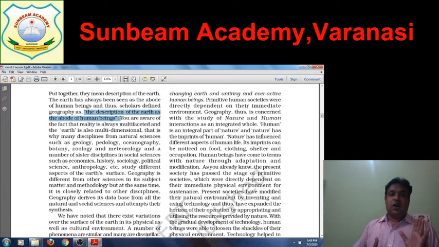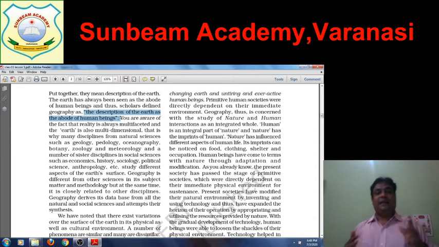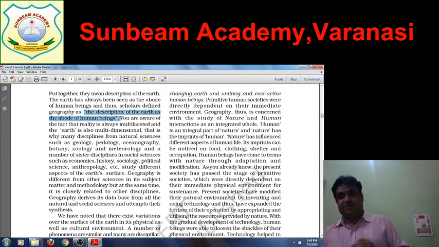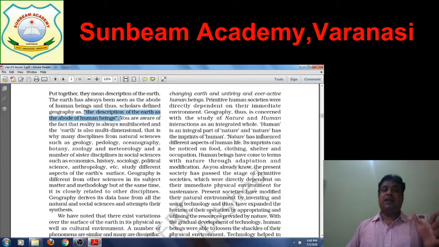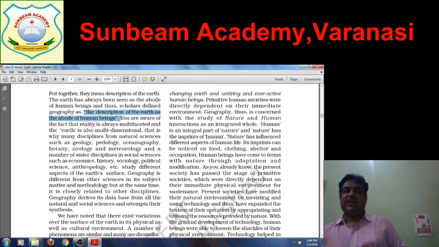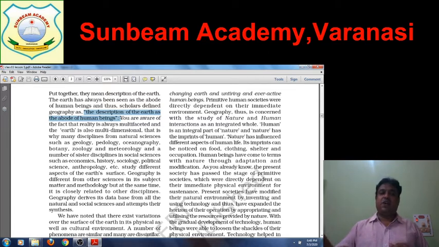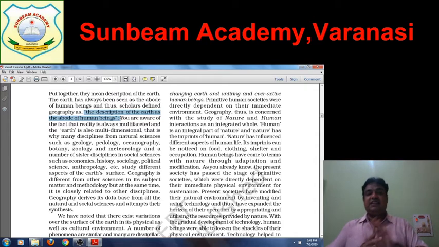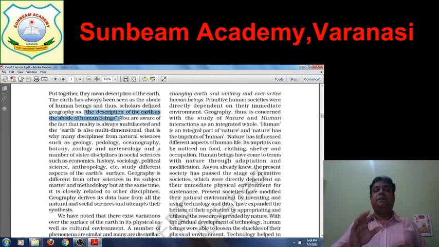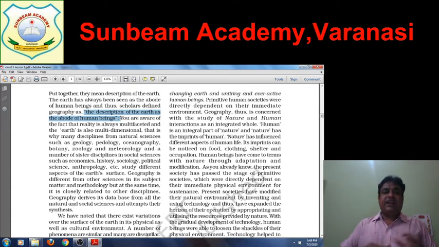That is why many disciplines from natural sciences such as geology, which studies rocks, minerals, formation and layers of earth, called Bhugarbh Vigyan; pedology, the soil science; oceanography, the study of oceans; botany, zoology, meteorology, which means Mausam Vigyan; and a number of sister disciplines in social sciences such as economics, history, sociology, political science, anthropology, Manav Vigyan, study different aspects of Earth's surface.